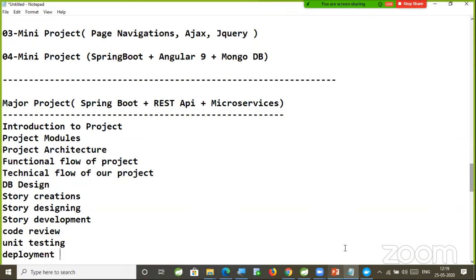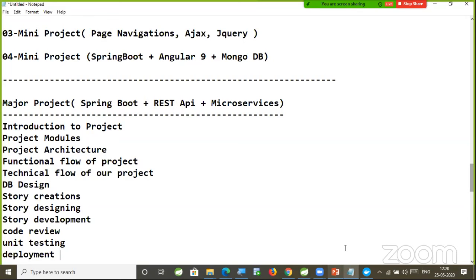So don't worry about the domain. We are going to develop the project by using the best domain. We are going to decide that in the future classes, right? If you want, I can go with a banking project, not an issue. If you want an insurance project, that is also fine for me. If you want a transportation project, that is also fine for me. Whatever the domain, I will take your opinions, I will take your suggestions. Based on that, we are going to start the project.